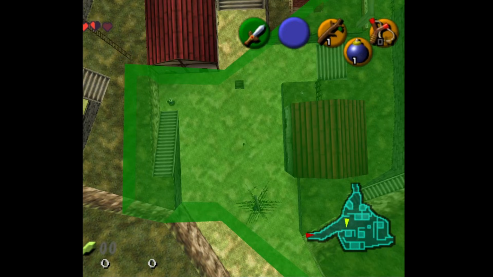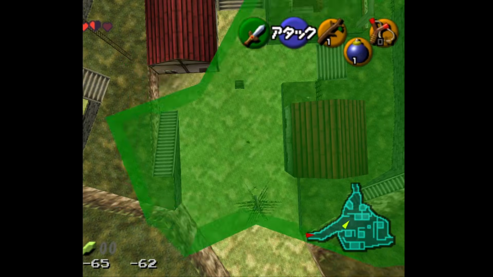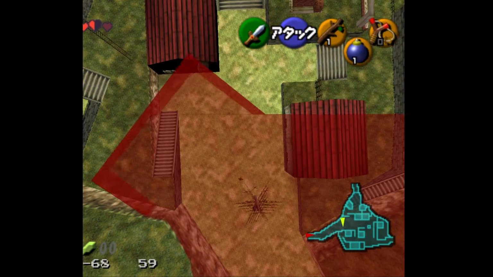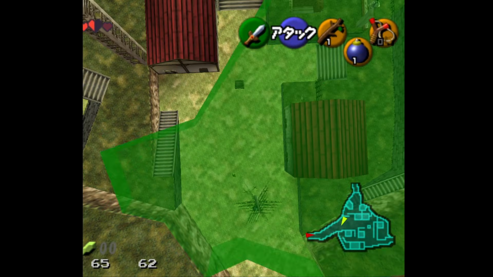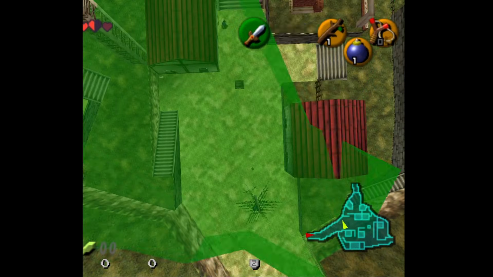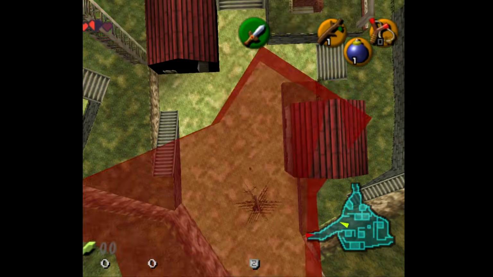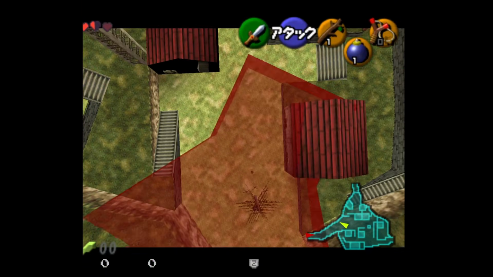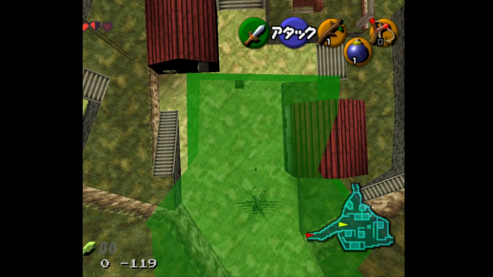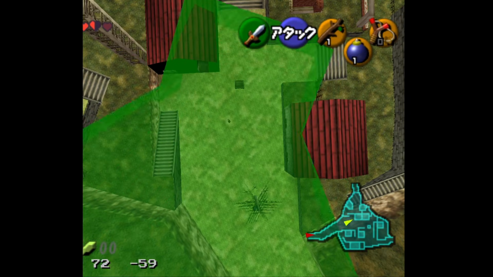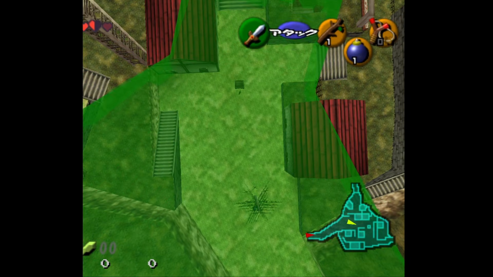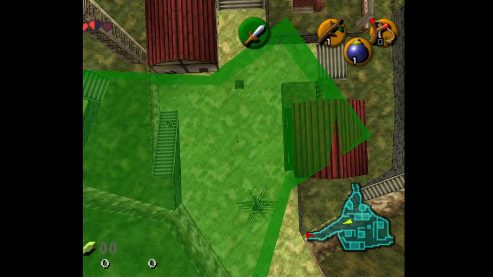As an appendix, I thought I'd take a little bit of time to talk about how culling works in the Nintendo 64 Zelda games. What you can see here in the shaded red and green is the cull zone for this crate that you can see in the top half of the screen. When the crate is inside that region, you can see that it's being drawn and the region goes green. It may look like the shaded region is centered around Link, but it's actually centered around the camera.